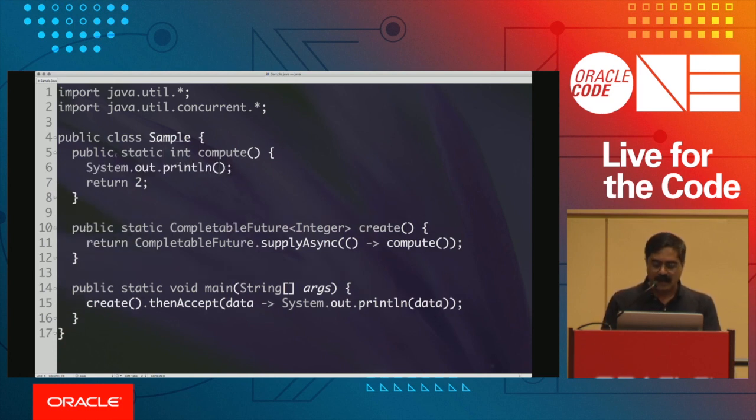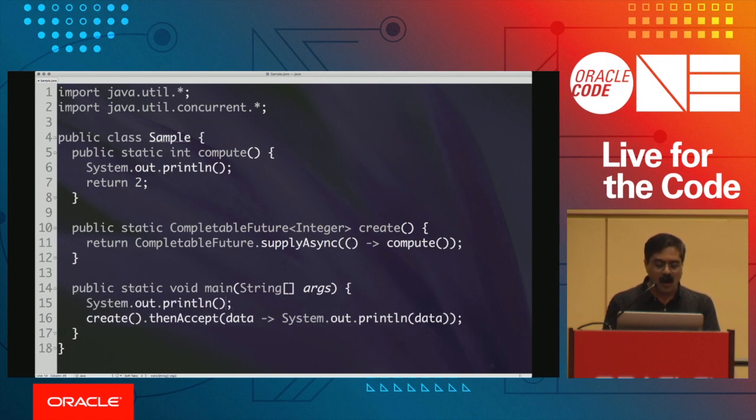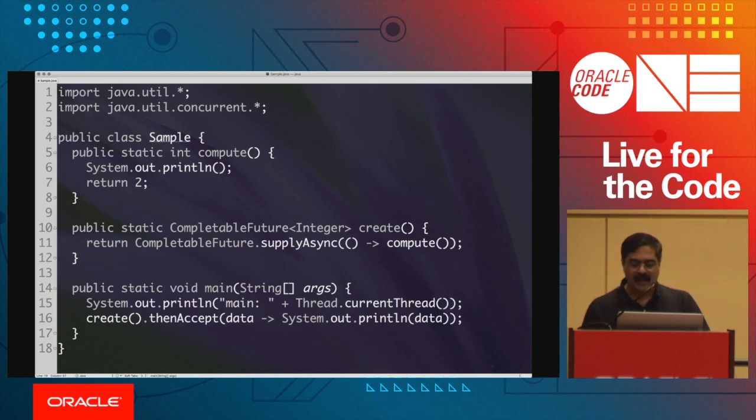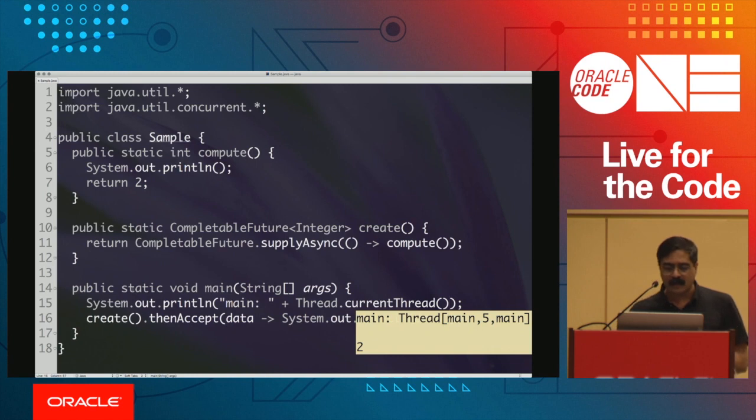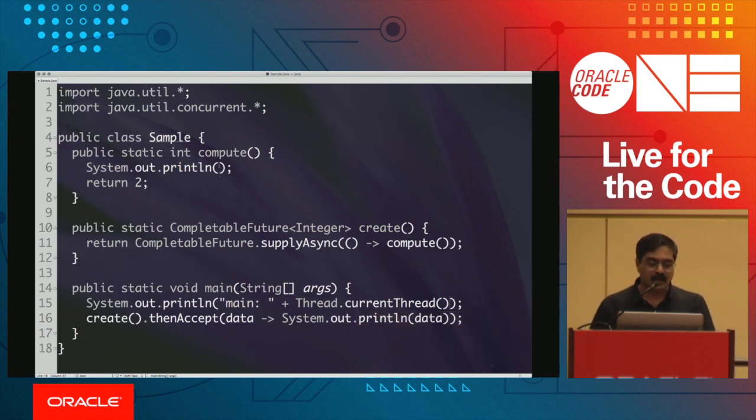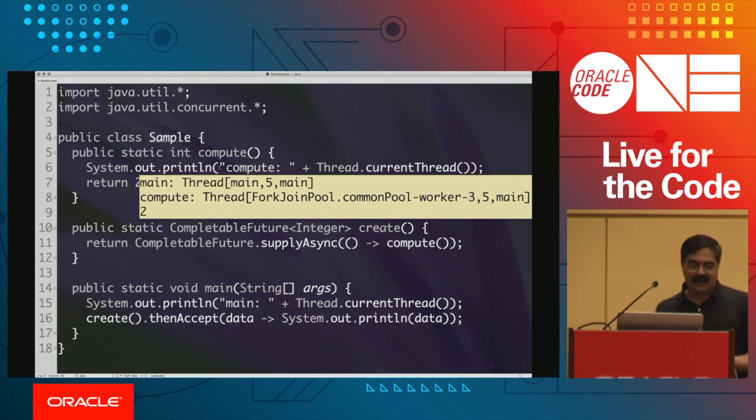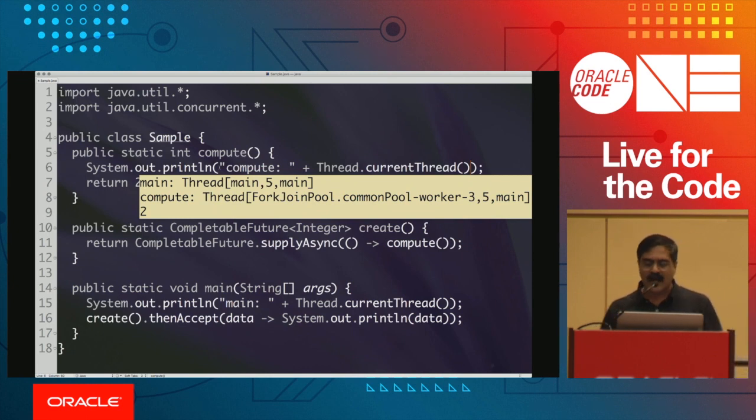To understand this, let's go ahead and ask the question right in here. Output, let's say, in main, of course, and we will ask it for the thread that's executing this particular code, and I'm going to say Thread.currentThread, and you can see that in this case, this is obviously the main thread of execution, no surprise over there. But the question is, what thread is going to execute the compute method? So if you look at the compute method right here and ask for the current thread, you will notice that that's automatically in the ForkJoinPool common pool thread. So when you create a CompletableFuture, as you did on line number 11, it is executing the compute method in an asynchronous manner in a completely different thread.